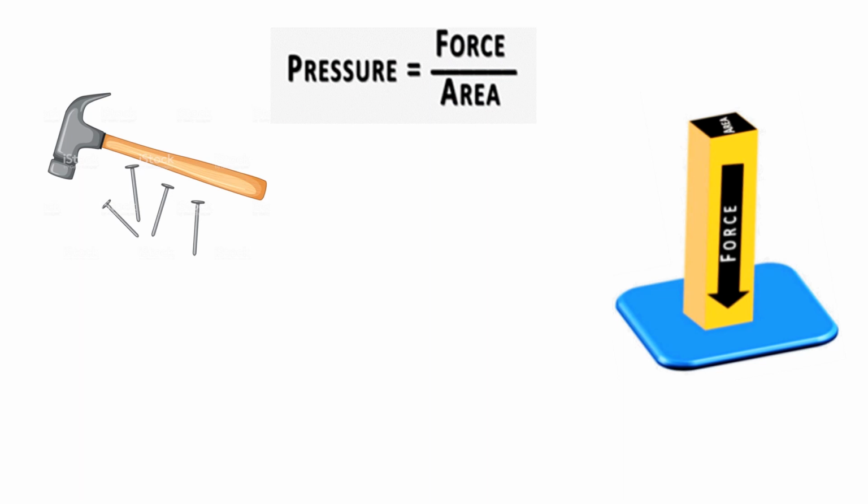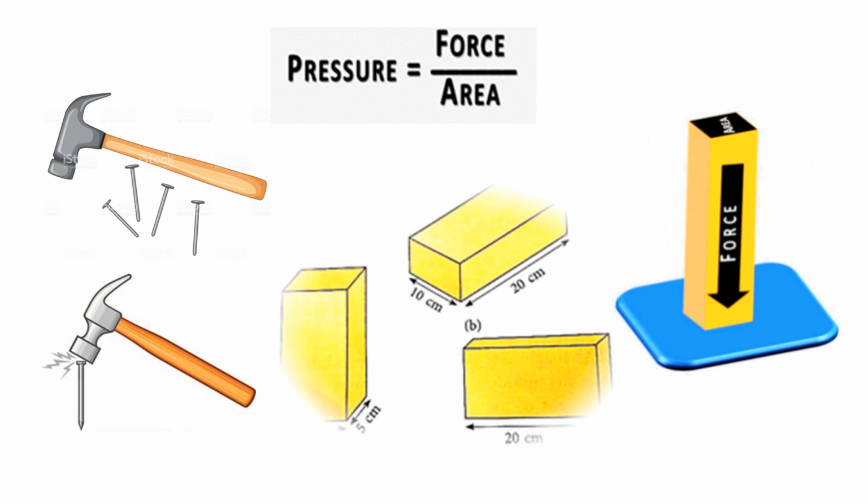Now you can easily explain why it is easier to hammer a sharp or pointed nail than a blunt nail. Yes, area. The area of a sharp or pointed nail is less, so the pressure exerted will be more. Whereas the area of the tip of the blunt nail is more, so the pressure exerted will be less.